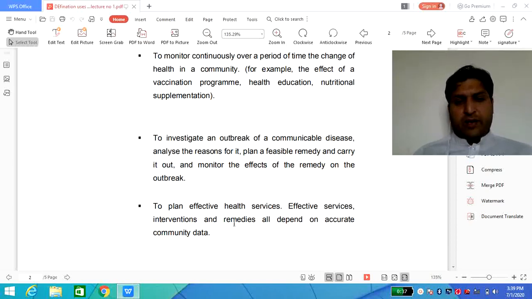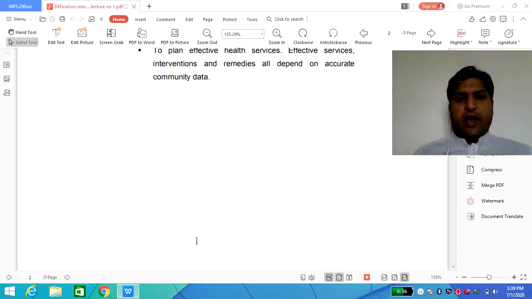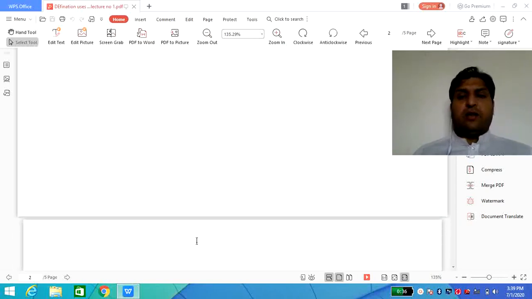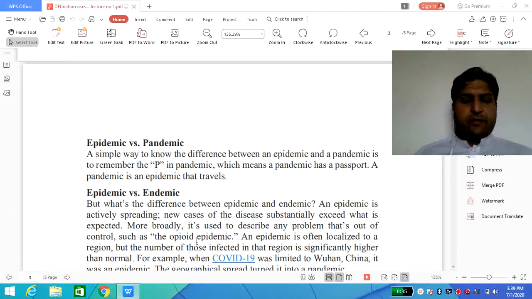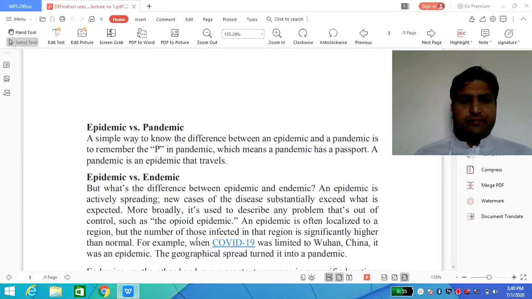And the next one is to plan effective health services. Intervention and remedies all depend on accurate community data. So of course we should collect the proper data regarding the community, and then focus on the various methods that have to be used in order to prevent those diseases in the respective community or society, to prevent health related problems, and to prolong the lifespan of the individual. This is very important. So a lot of uses and applications are there.